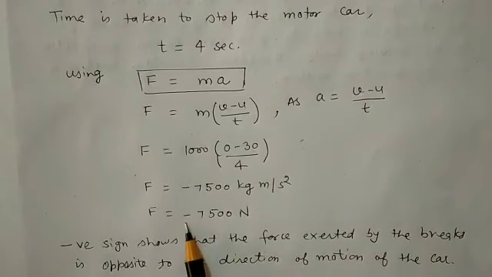That's why you can see the minus sign before 7500. So that's all about the